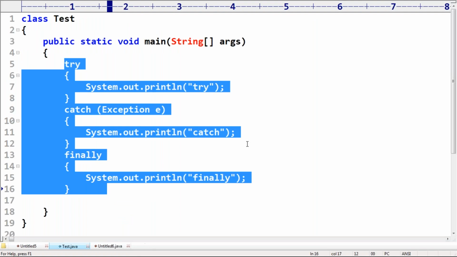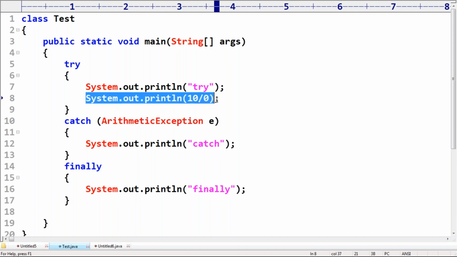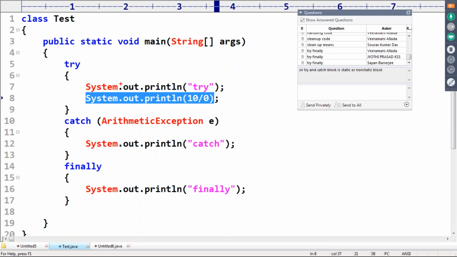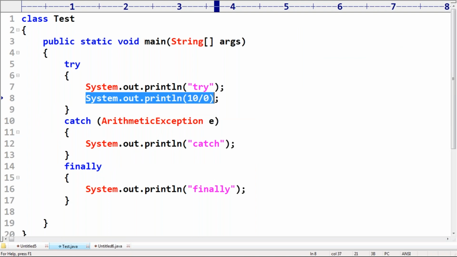Practical proof: if there is no exception, the finally block got executed. Now inside try, an exception is raised. Which exception? Arithmetic exception. The exception is raised and the corresponding catch block matched. Can you please tell what is the output by default? What will happen in this case? Try, catch, finally.